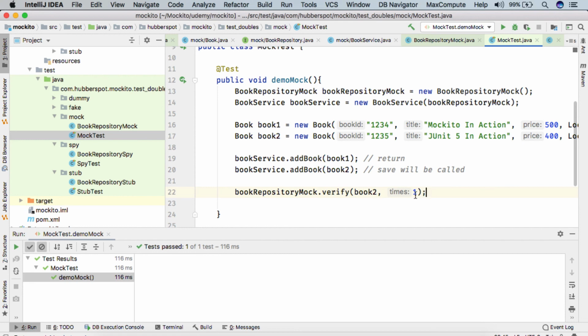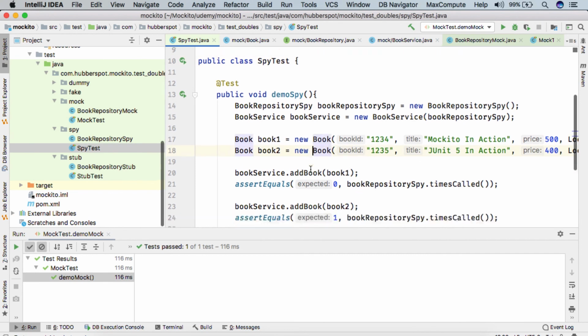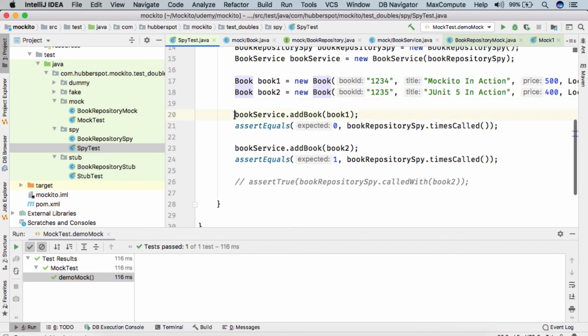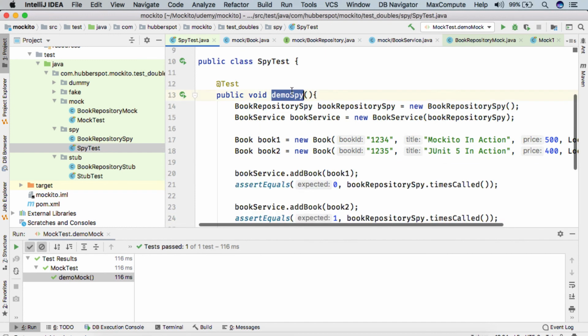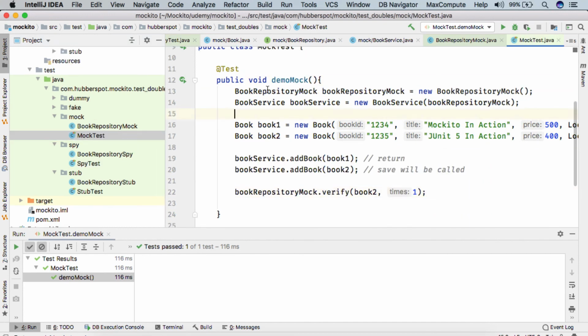So friends, you can see that this is very similar to the spy we saw. But the only difference was that all the asserts were made at the test level using the spy, whereas the mock had the responsibility to verify the interaction made with it. So friends, this was all about the test doubles without Mockito.